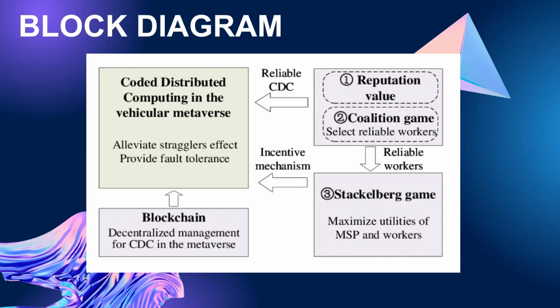Now, second, the coalition game to select reliable workers. It is used in selecting the reliable workers and nodes. It involves a group which forms an alliance to achieve the same goal. Now, what are reliable workers? It refers to the nodes, devices, and entities that participate in the computation and are assigned tasks with no errors or failure, and that will be given to the Stackelberg game.